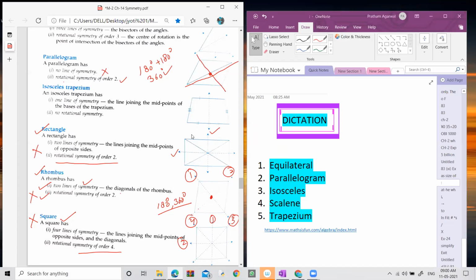Now let's come to the parallelogram. We have already checked. Okay, it has no line of symmetry but has rotational symmetry. So now only the isosceles trapezium is left. Now let's check the isosceles trapezium. This is an isosceles trapezium.